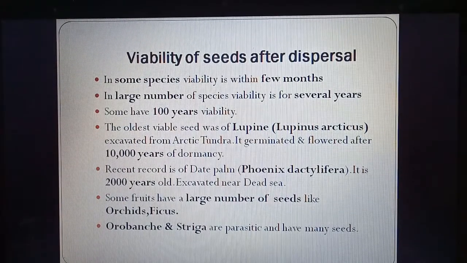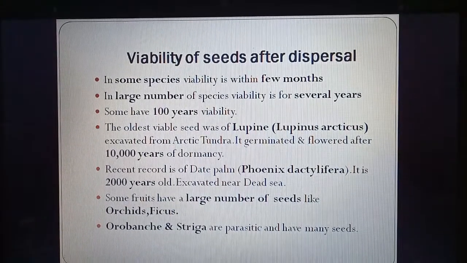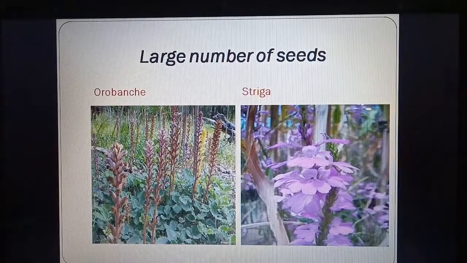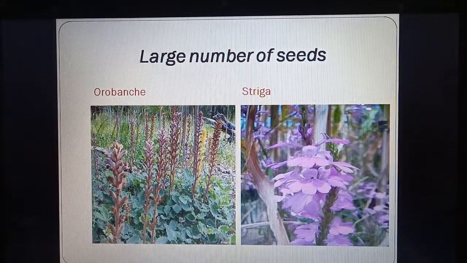Now some fruits have a large number of seeds. They have many thousands of seeds. Examples are orchids and ficus. And some plants which are parasitic, the names are Orobanche and Striga. These two plants are parasitic as well as they have thousands of seeds. So these are parasitic plants as well as they produce a large number of seeds. So we must remember their names. Here we can see Orobanche and Striga.